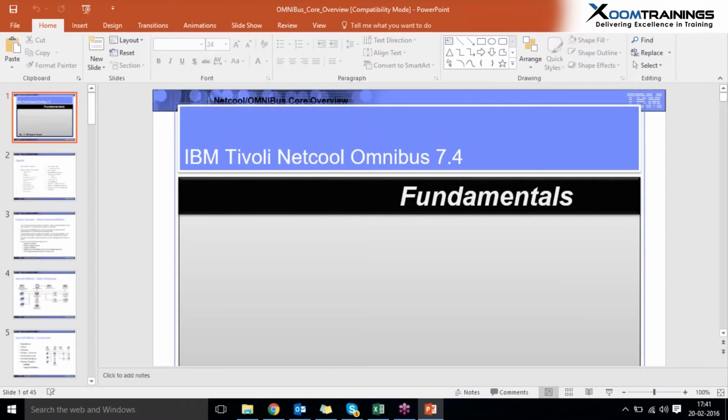I'm working on Tivoli network tools like Omnibus, Impact, WebGui, and ITM, also TSR and gateways. Today, I'm here to discuss my demo session on Netcool Omnibus.